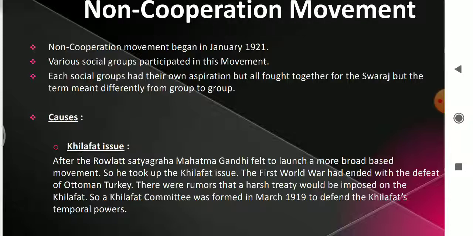In India also, it started with the Ali brothers, Shaukat Ali and Muhammad Ali. They joined together and formed a Khilafat committee in Bombay in 1919, and approached Gandhiji for support to the Khilafat movement. So Gandhiji decided to join the Khilafat and non-cooperation movements together. Both were launched together in January 1921. Let's see how different groups of people participated in the non-cooperation movement.